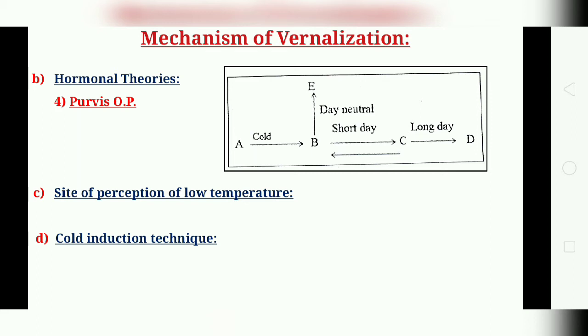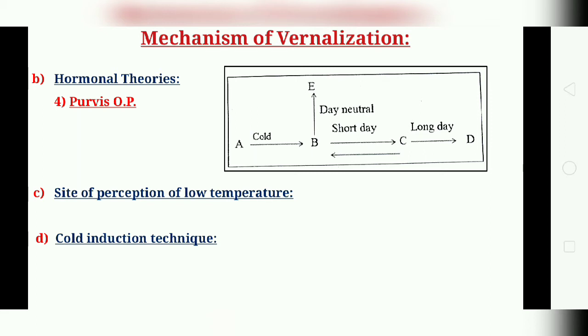So the conversion of B to E happens in day neutral flowering plants. So these are the mechanisms of the hormonal theories proposed by Purvis, one of the British scientists. The next is the site of perception of low temperature.